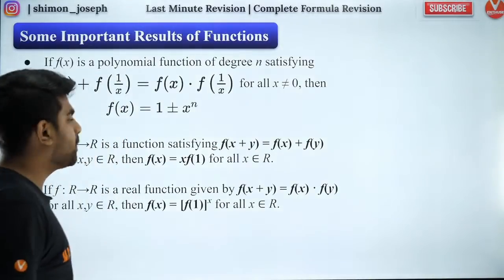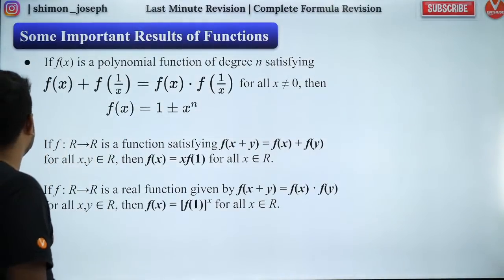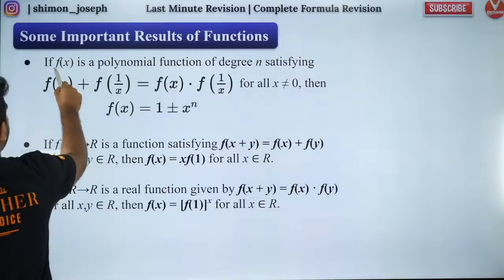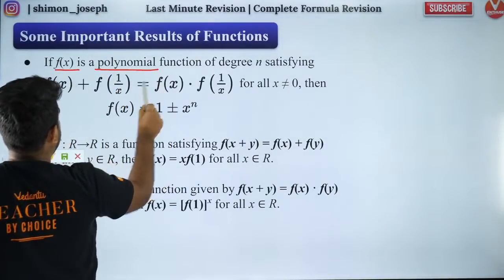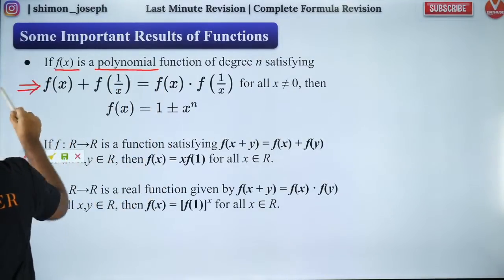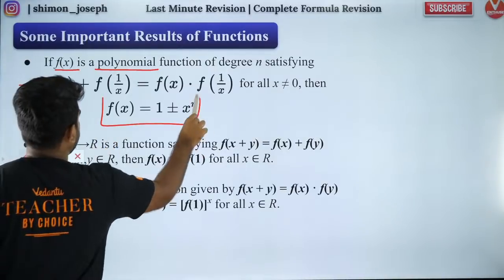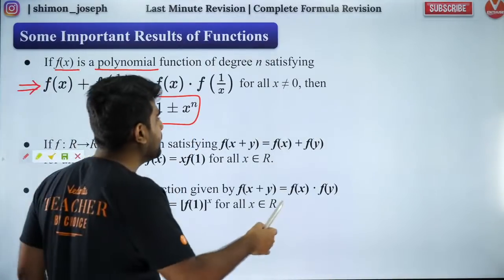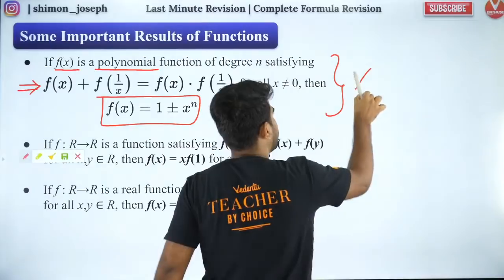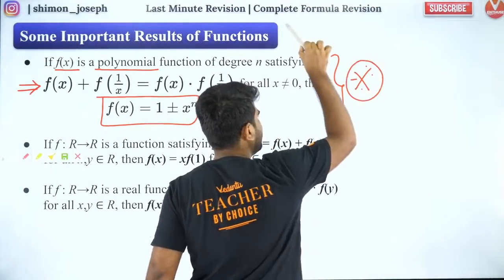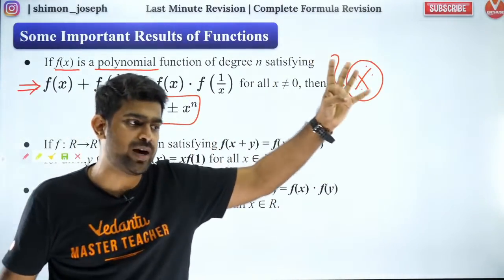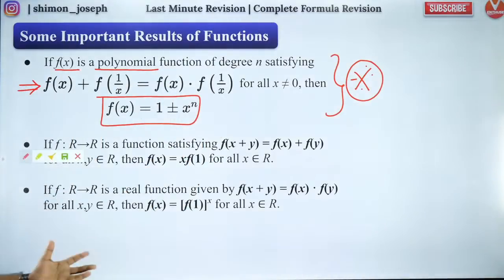Very good, Tornado. So people, this is the functional equations chapter. Very interesting result. Whenever f of x is a polynomial and it satisfies this functional equation, then the function will always be in this format. Very important, both in JEE Mains and JEE Advanced. Please make a note of it. If you get a question, directly you will get +4 marks.